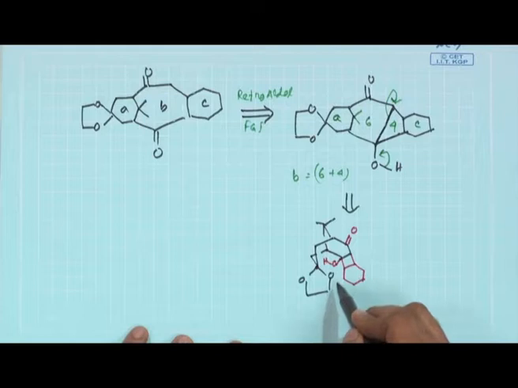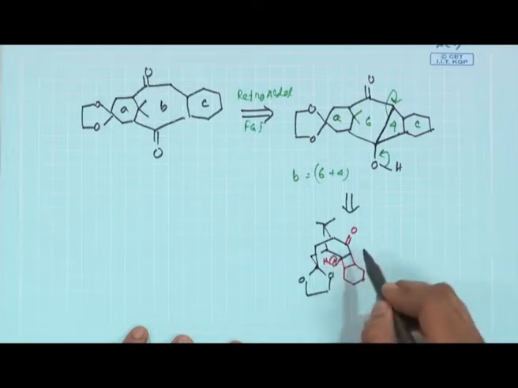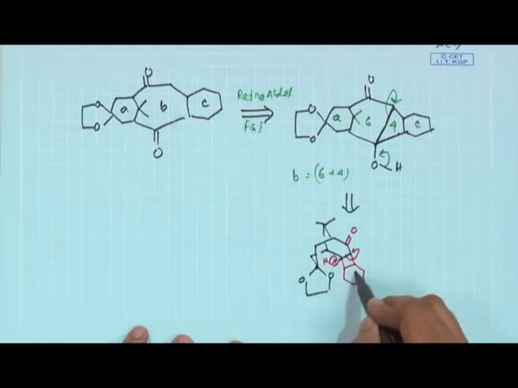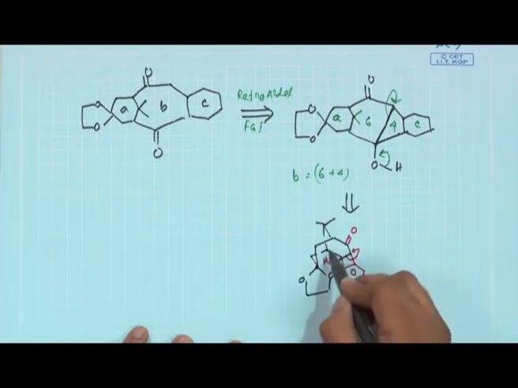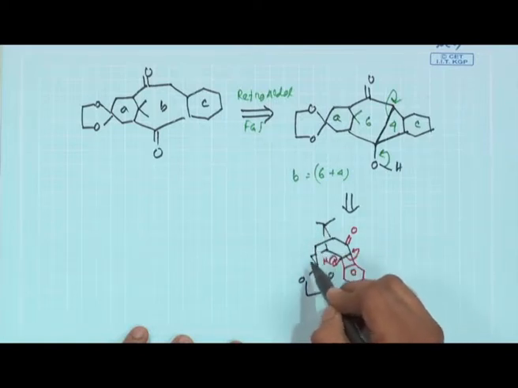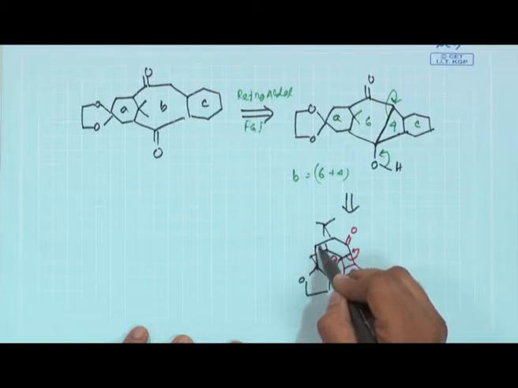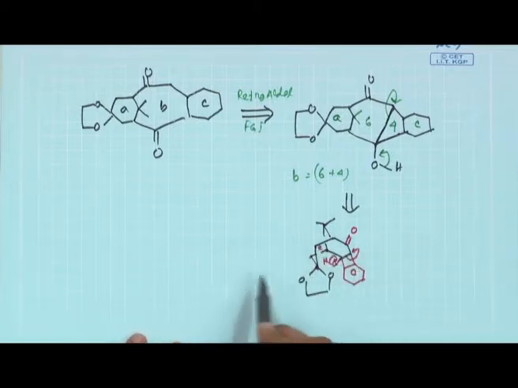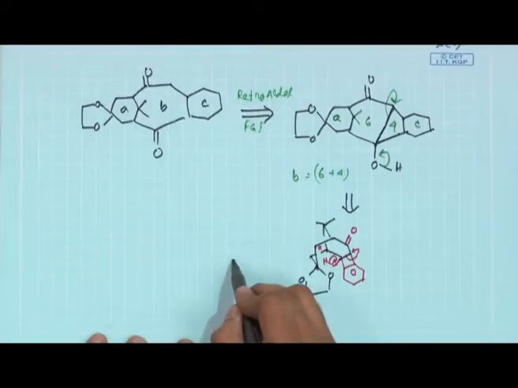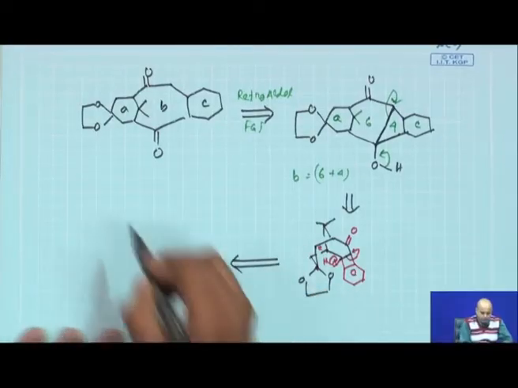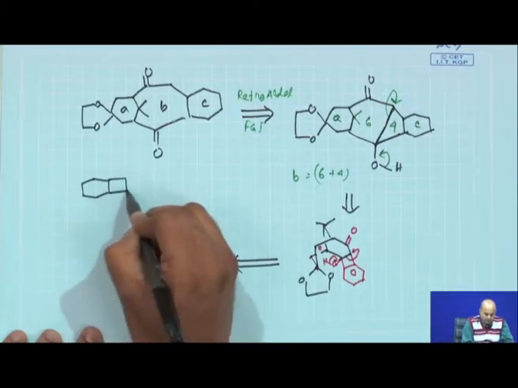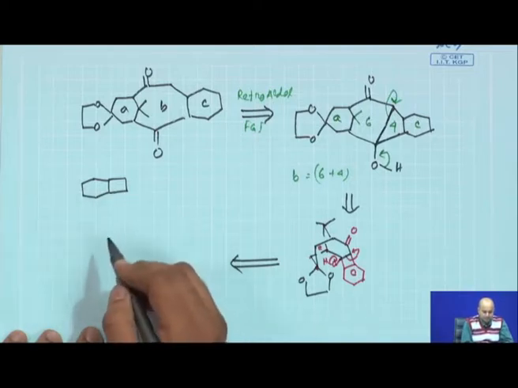So, basically the retroaldol goes in this way and opens up this bond. So, this is your ring C, and this part is 1, 2, 3, 4, 5, 6, this part is your ring A. So, visualization is basically pretty important. Now, the 6 member and 4 member ring fusion, how you can make this kind of structure?